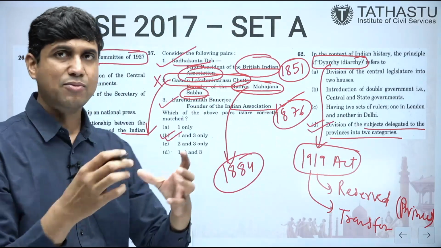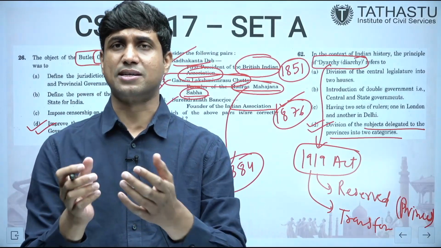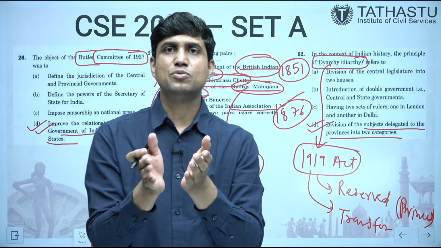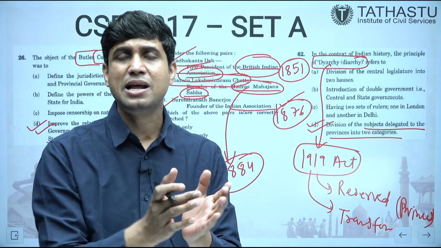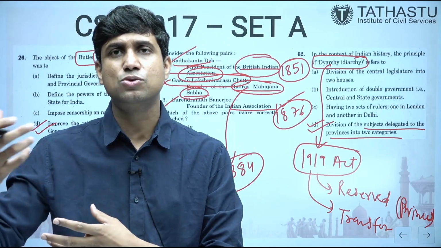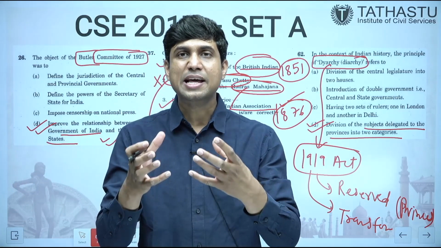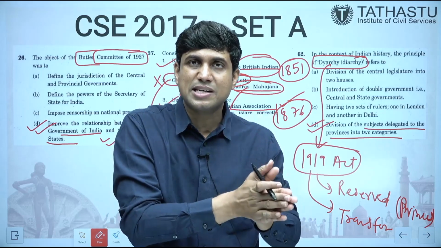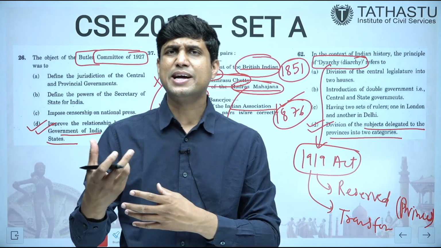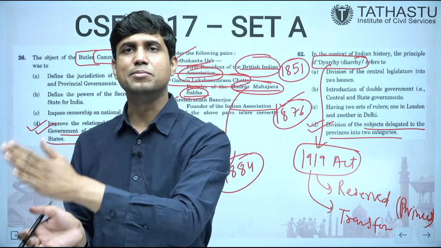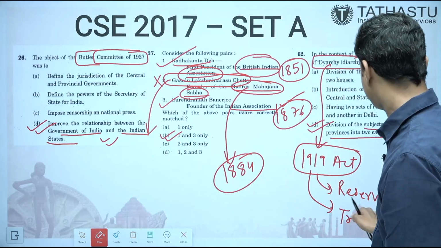So the British had divided the subjects into reserved subjects and transferred subjects. Those subjects which were reserved, basically they were reserved with Governor General and his council, and those which were transferred went to the ministers, to the ministries. Those subjects which were politically important were reserved for the Governor General, and those which were light or not that politically significant were transferred to the ministries. 2-3 more questions have been asked on this. We will see this in detail in those questions.